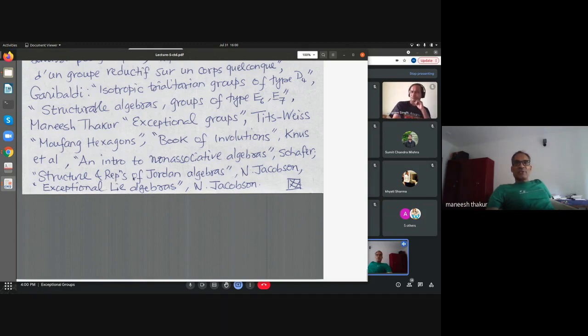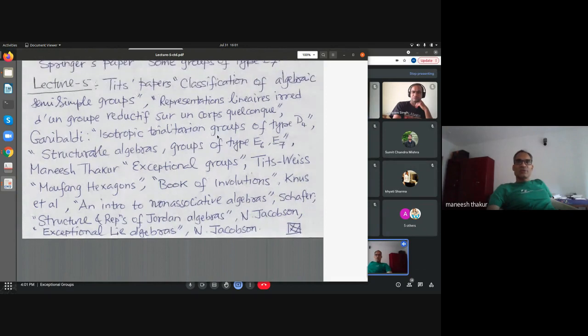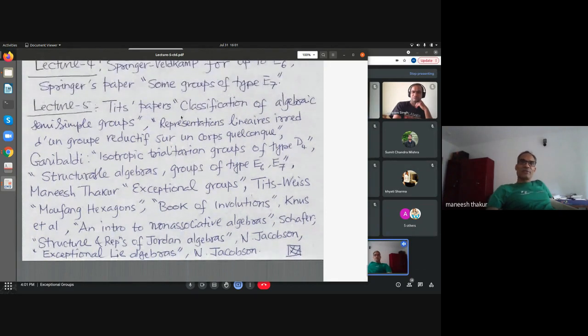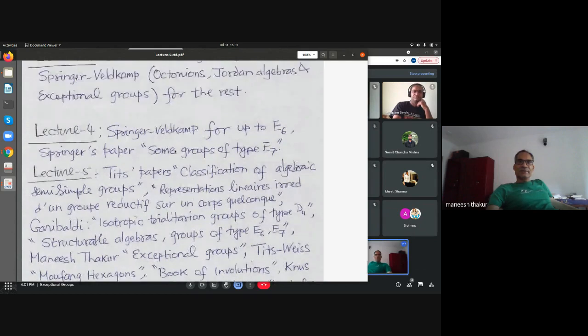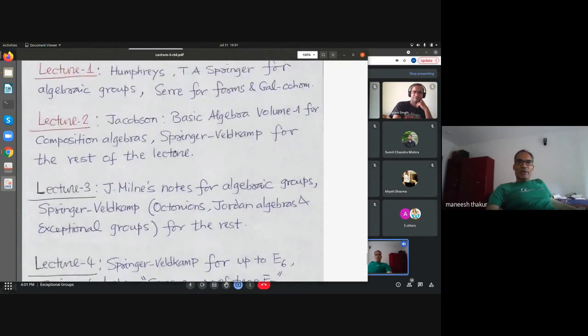And Structure and Representations of Jordan Algebras by Jacobson was used where I wrote down the eigenspaces for the primitive idempotents. So these are all the references, and there are more, of course, which you will find in these various references. So this is all I had to say.